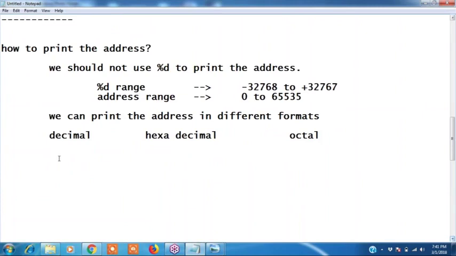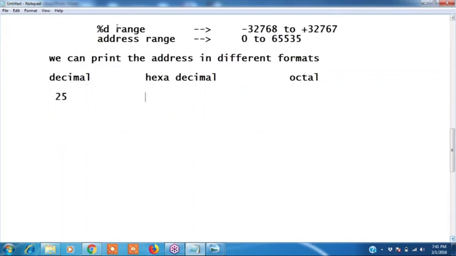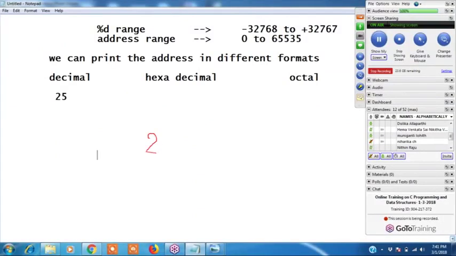See, I will show you what is decimal format. Decimal format means normal numbers. For example, if I give 25, that is 25 only. Now I want to write octal format.